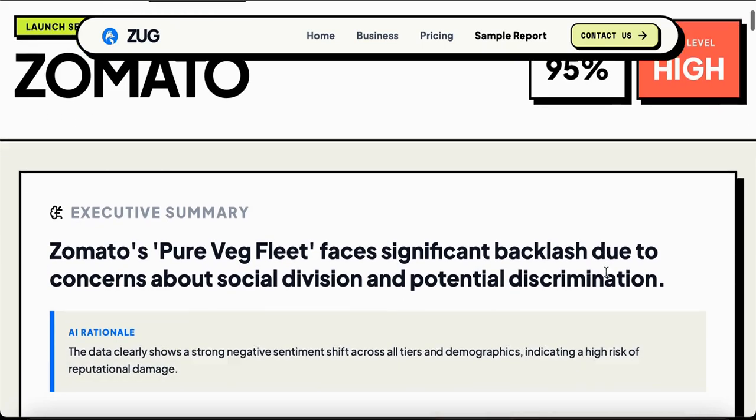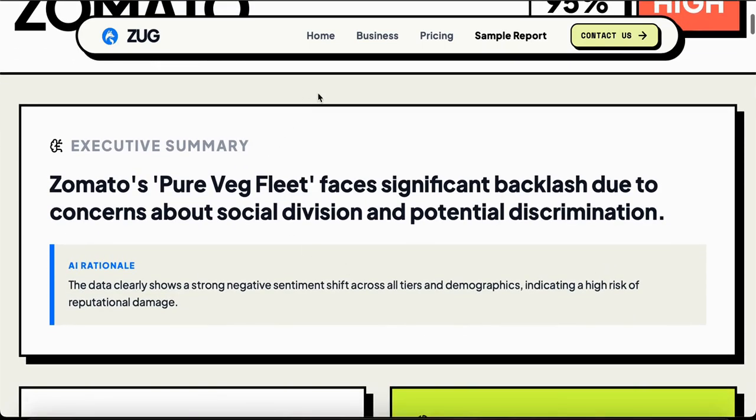This is the scenario tested on Zomato's pure veg fleet. In the scenario, there wasn't even a mention of division or discrimination, it was purely based on clothing segregation and the separation of delivery drivers.